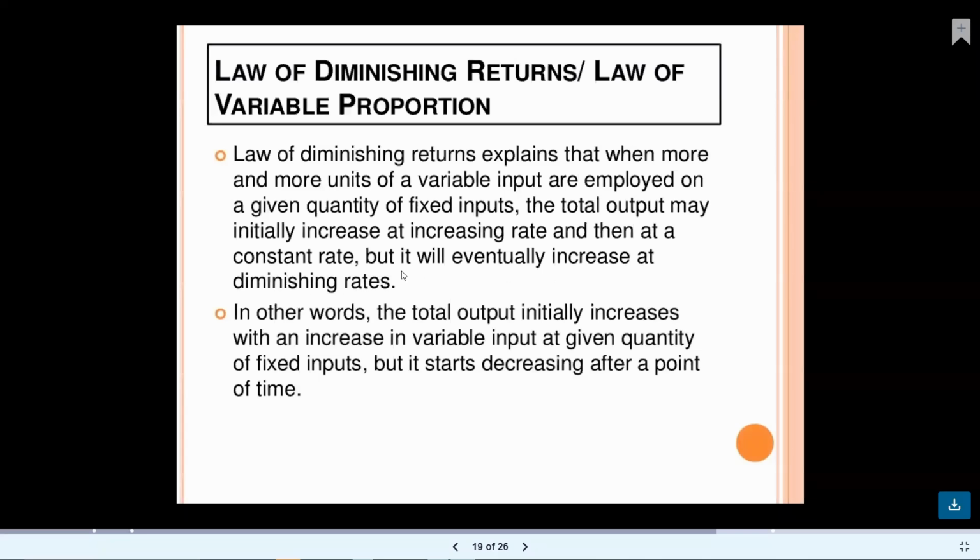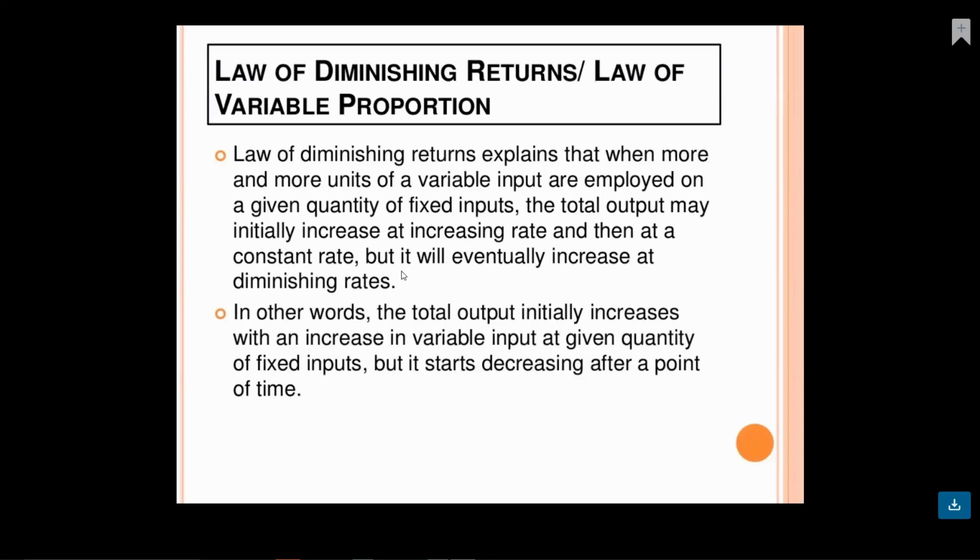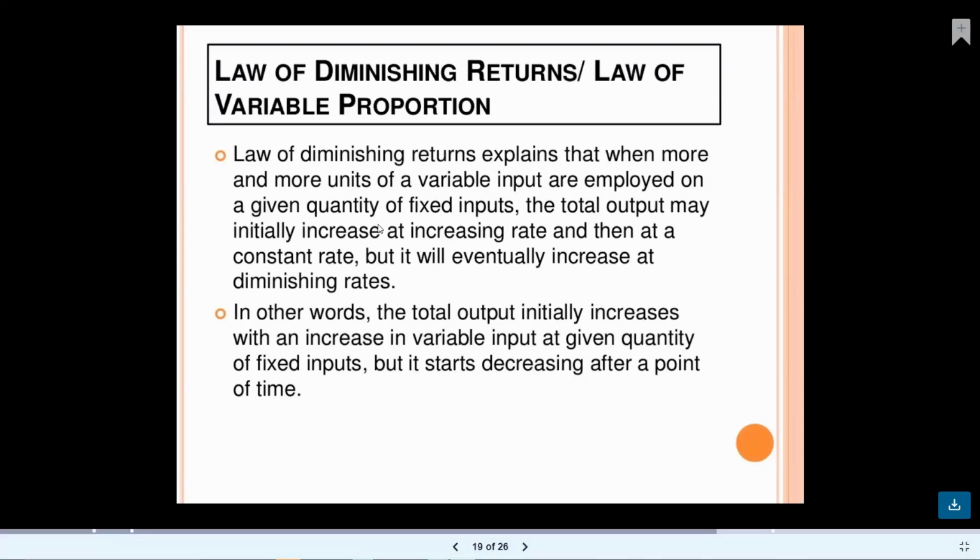So what we have learned in the production function is defined inside the law of diminishing returns. In other words, the total output initially increases with an increase in variable input at a given quantity of fixed inputs, but it starts decreasing after a point of time. That is what we said in the short span.